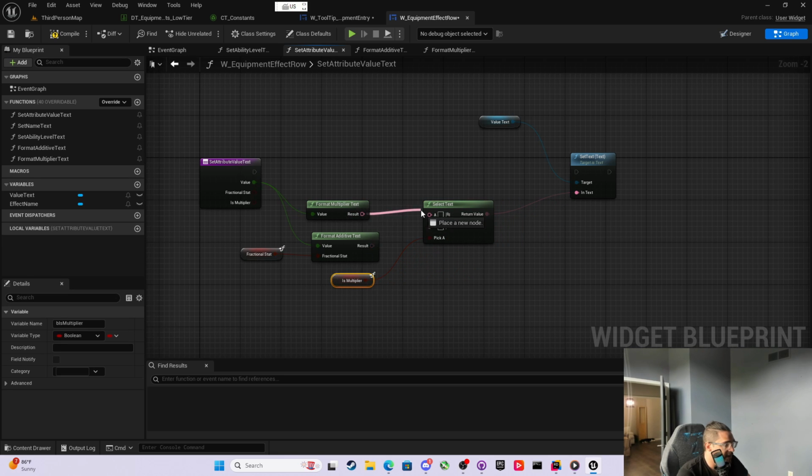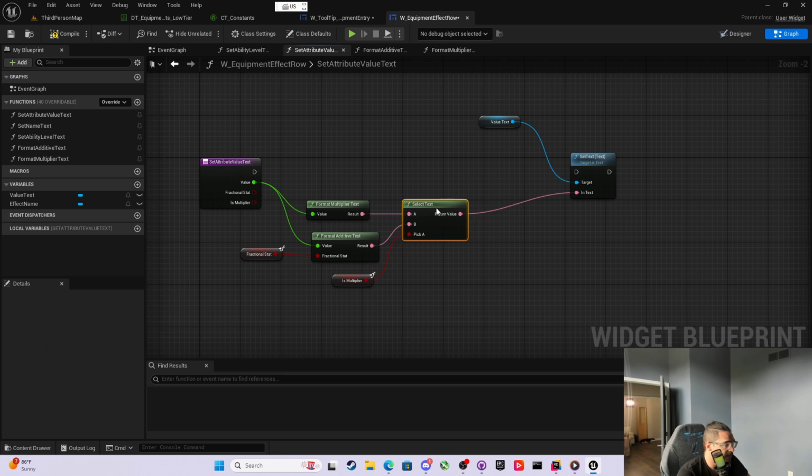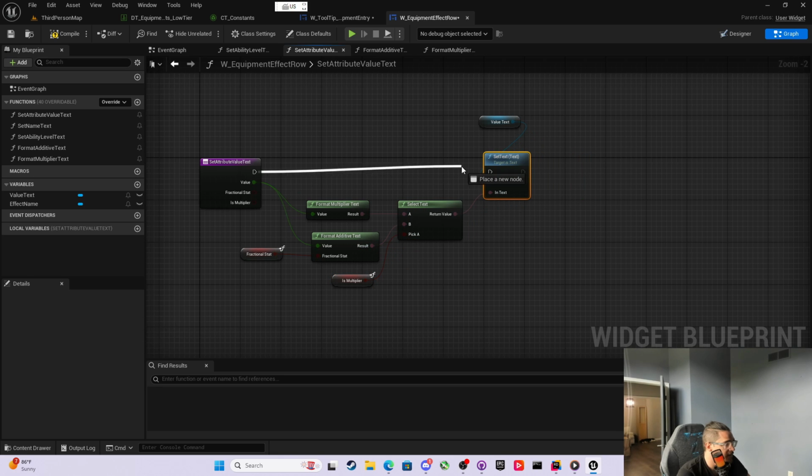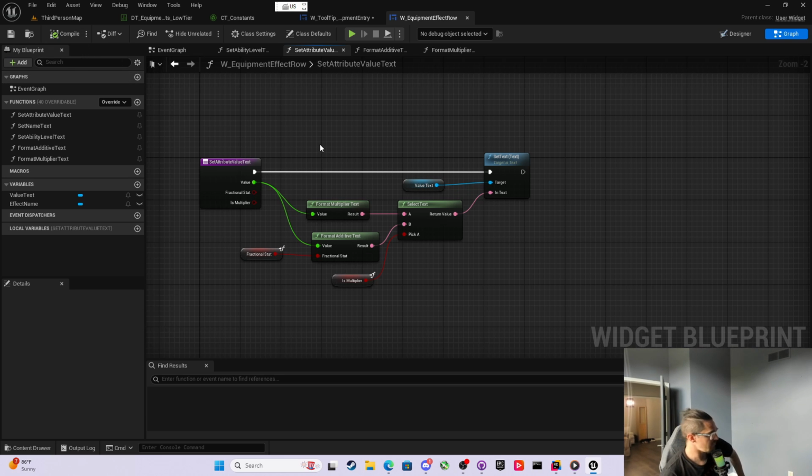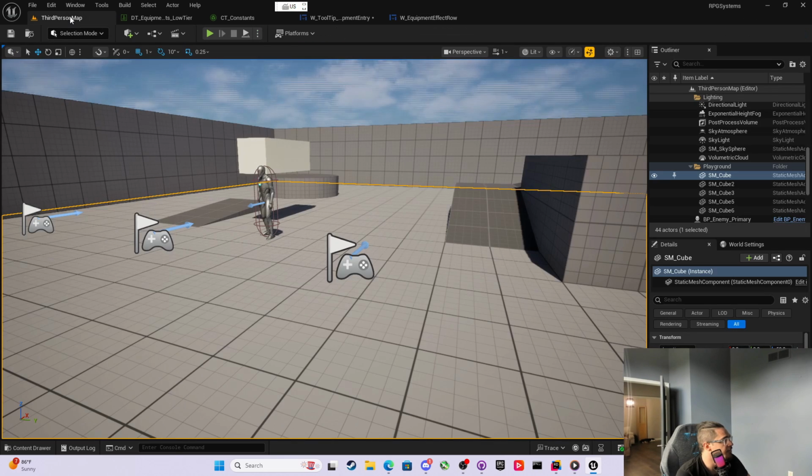If it is a multiplier, then we format this. If not, then we format this. And now, based off if it's a multiplier or not, it should set that.